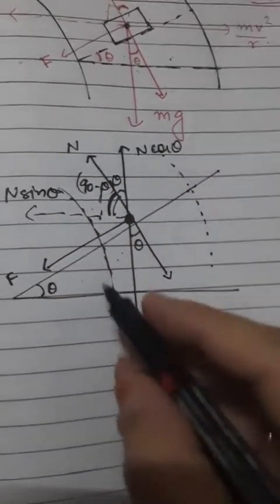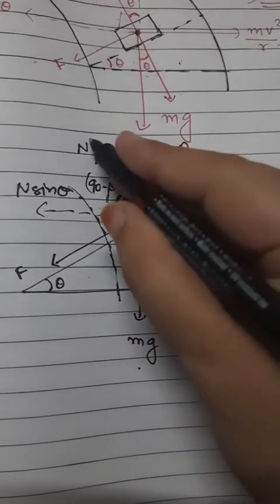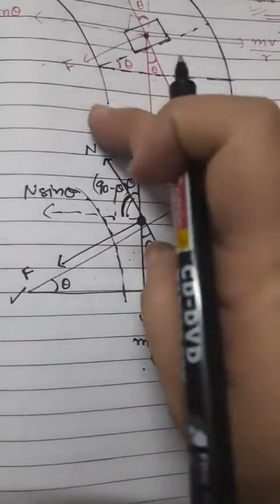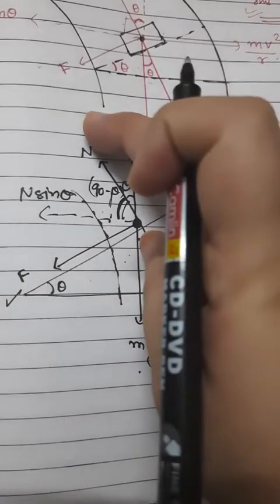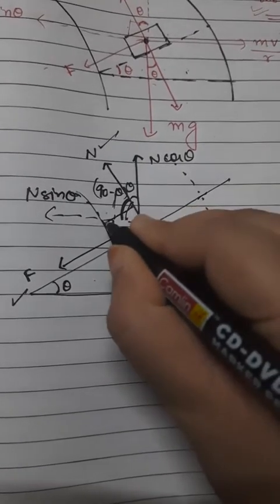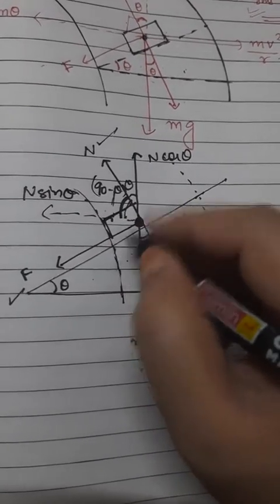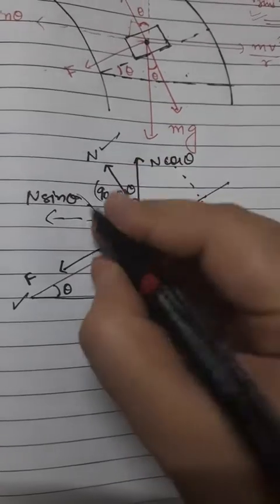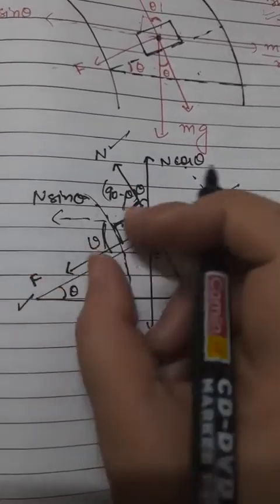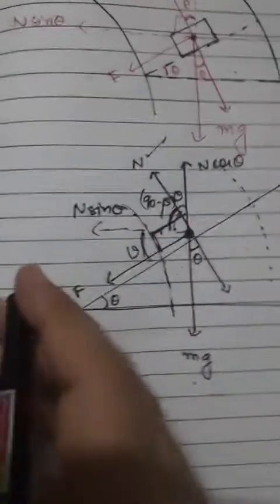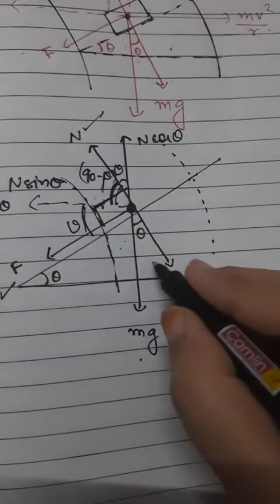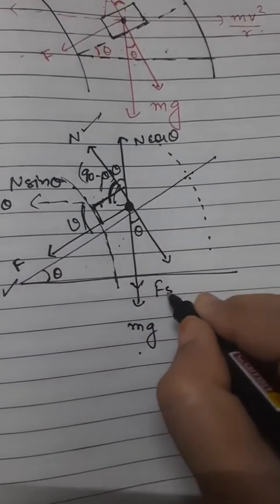The normal and the surface make a 90 degree angle, because the normal is always perpendicular to the surface. So if this is 90 degree minus theta, this angle can be written as theta. If the force of friction makes the theta angle with this component, I can write this component as f cos theta, and this component becomes f sin theta.